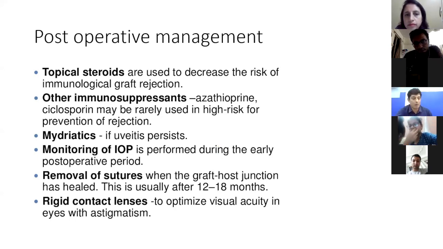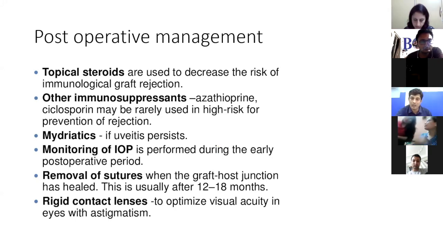And one important thing to remember, whenever you are doing a repeat transplant, never use a trephine to cut the recipient. The graft never heals at the graft-host junction. You can just remove the epithelium from the surface, peel off the old graft, and then put a new graft on it. But if you use a trephine, there is a chance that you cannot center it properly on the graft. So peeling off the old graft is much easier than using a trephine.